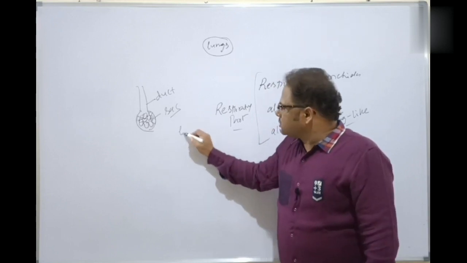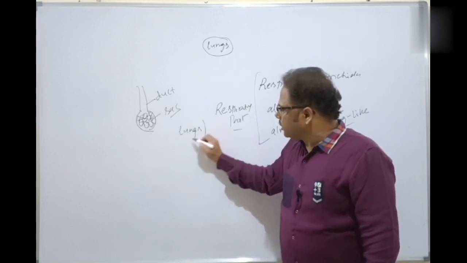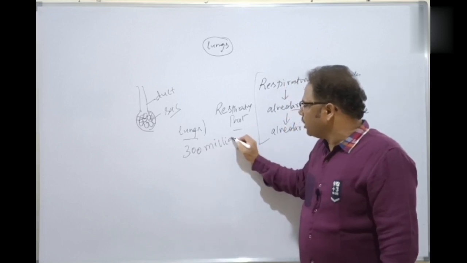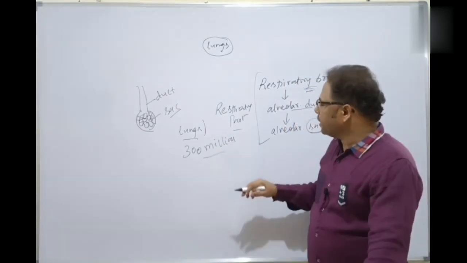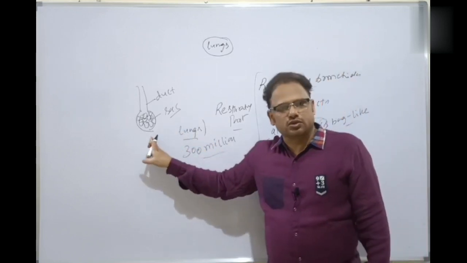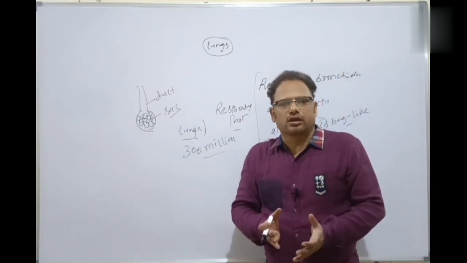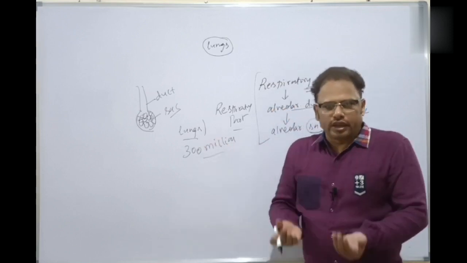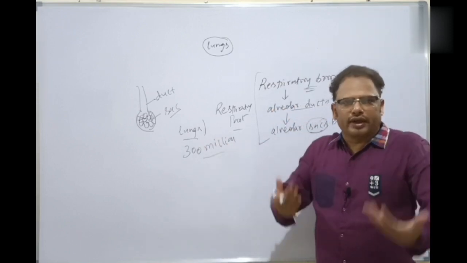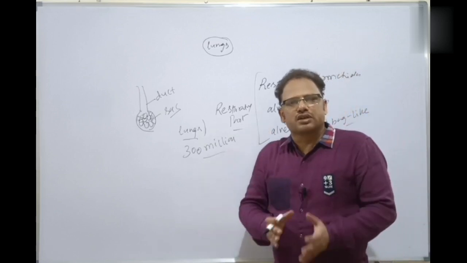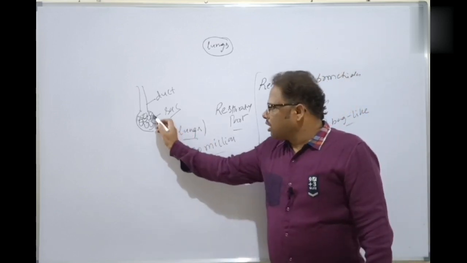The human lungs contain as many as 300 million alveoli. These are microscopic structures where the actual exchange of gases occurs. Respiratory exchange of gases, taking in oxygen and giving out carbon dioxide, happens precisely within the alveoli.